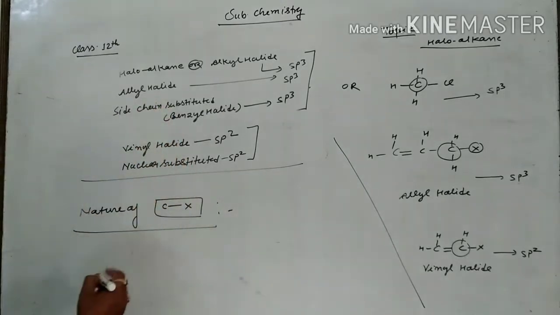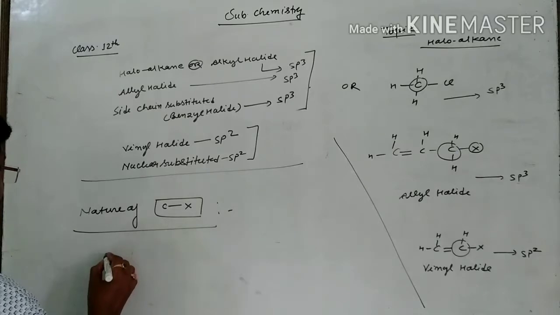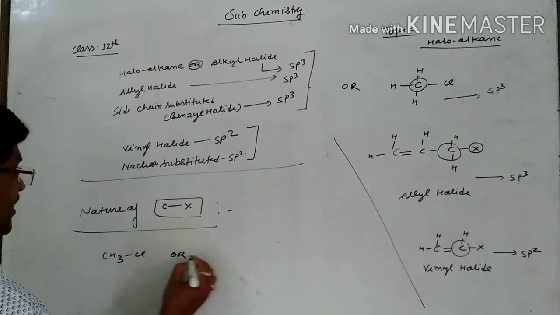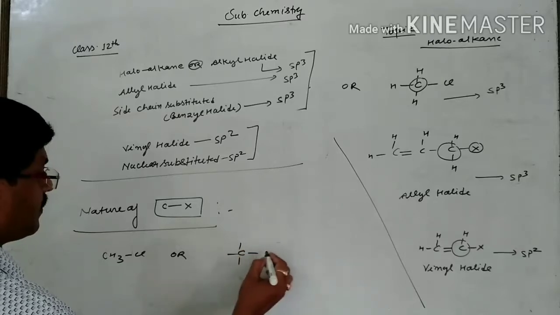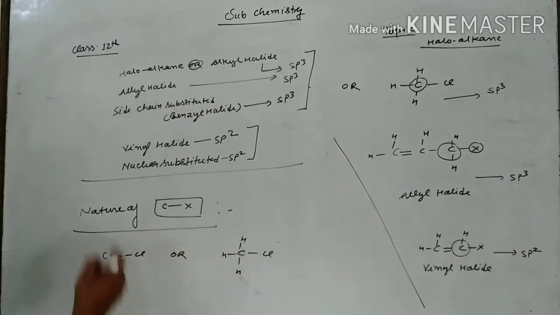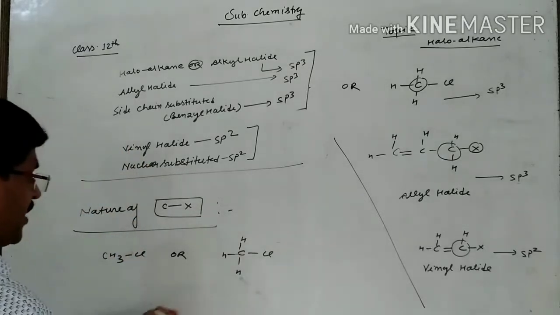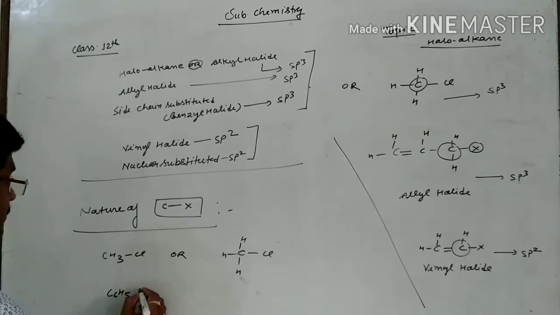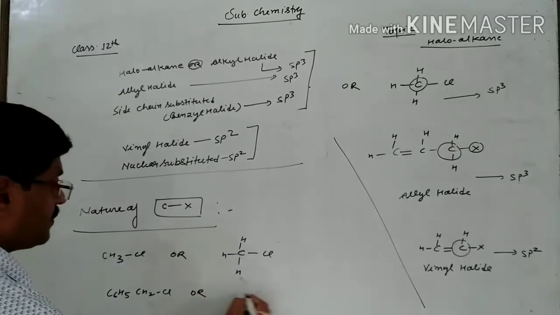Suppose that haloalkane CH3Cl in structural form, or a side chain substituted aromatic like C6H5CH2Cl, in structural form.